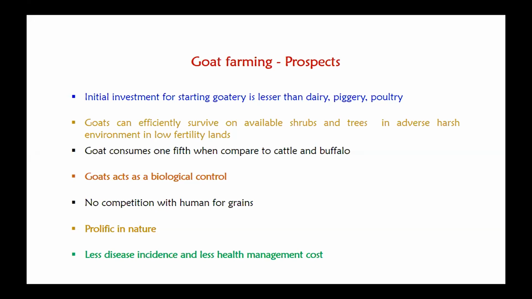Also, there is no competition for grain with the human race, unlike poultry and piggery, where there is competition with the human race, mainly for maize. And they are very prolific in nature. Some goat breeds like Black Bengal and many others may even give twin births and triplet births, which means they are very prolific. And the most important thing is that they are disease resistant.